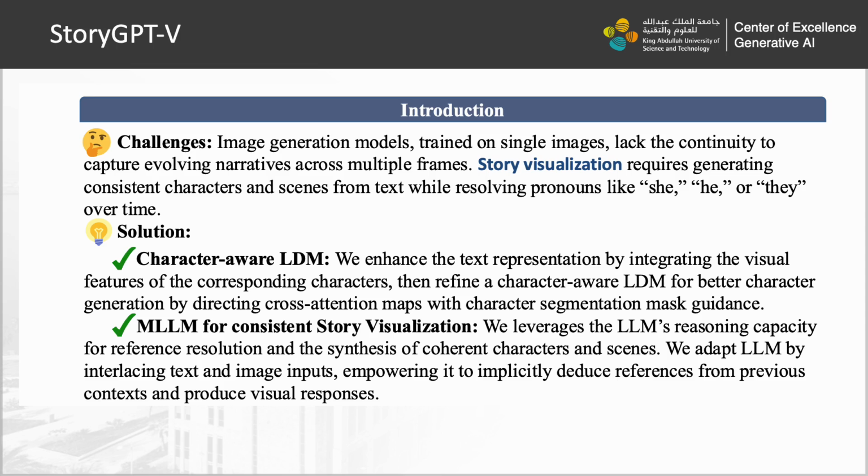Then we train a multimodal large language model for consistent story visualization. We leverage the language model's reasoning capability for reference resolution and the synthesis of coherent characters and scenes. We adapt the language model by interlacing text and image inputs, empowering it to implicitly deduce references from previous context and produce visual responses.